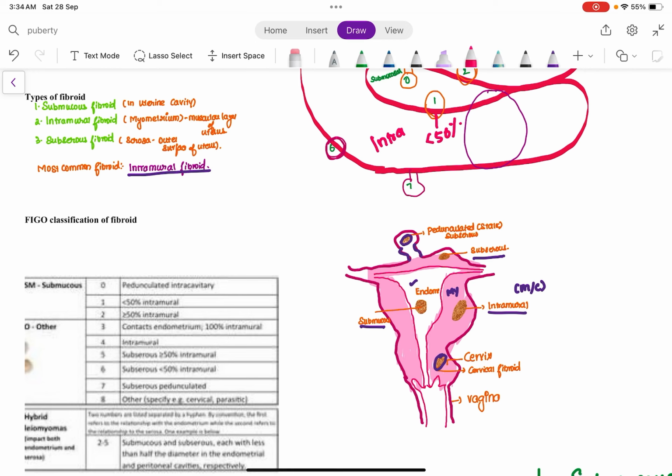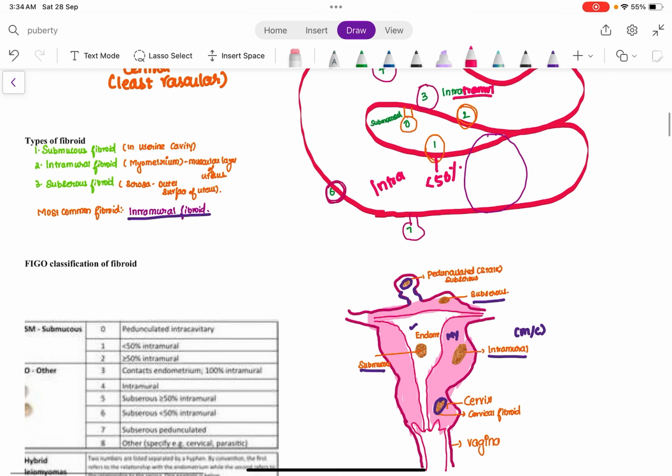And what is the type 2? Type 2 is exactly the opposite of type 1, where more than 50% is occupying the intramural portion and less than 50% is in the intracavitary portion. Is that clear? Can I repeat it again? So we have classified this fibroid by FIGO classification. So FIGO have actually classified this fibroid into 8 types. 0, 1, 2, 3, 4, 5, 6 and 7, 8. 0 stands for pedunculated submucous. Why is it submucous? It lies in the intracavitary portion of the uterus. Since it is intracavitary, it is submucous. Since it has a stalk, it is pedunculated submucous.